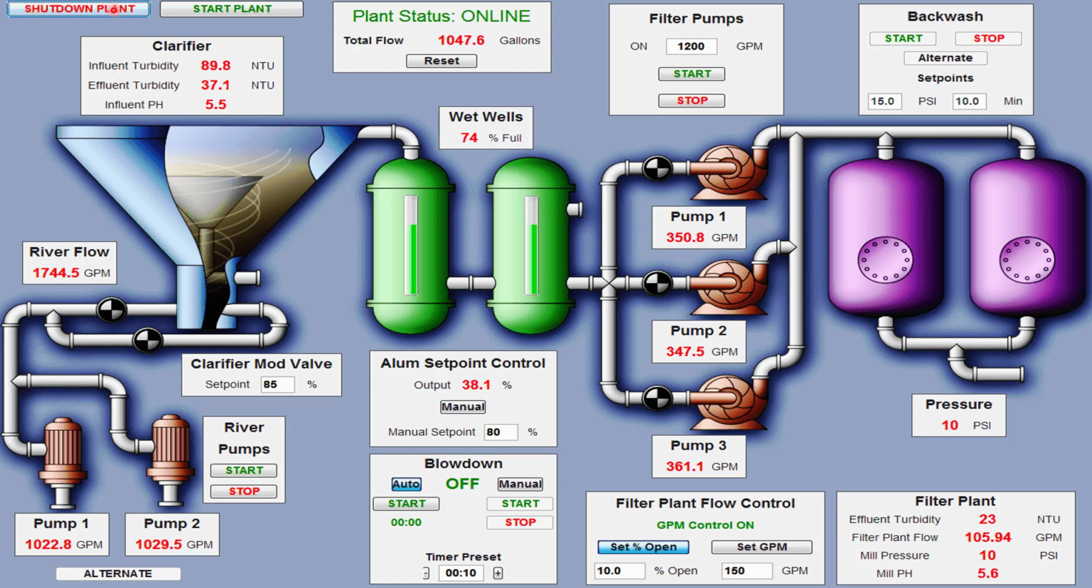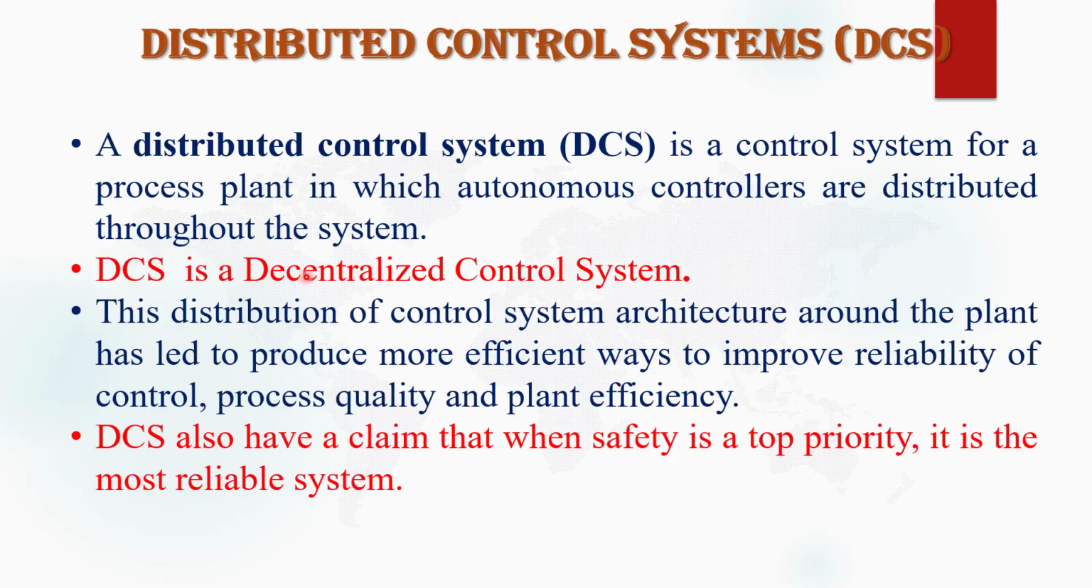If we want to shut down the plant, we use this shutdown button. So in this way SCADA software installs and controls any manufacturing plant. In my coming videos later I will explain more examples in detail.